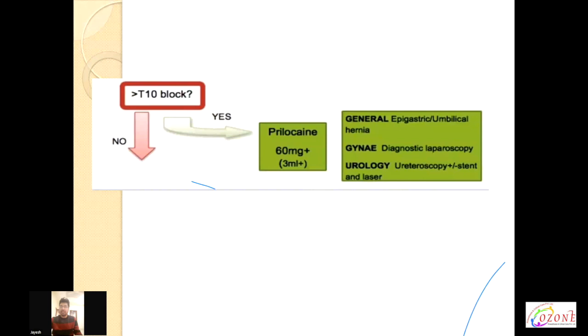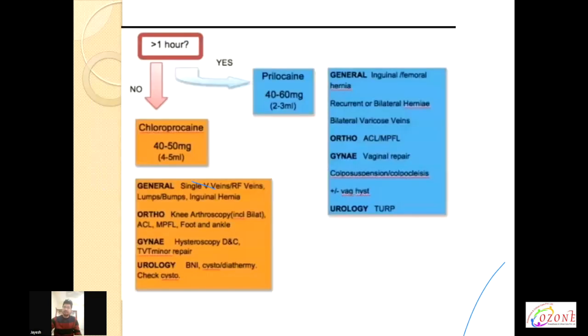Various surgeries like epigastric or umbilical hernia, gynecological procedures like diagnostic laparoscopy, and uro procedures like urethroscopy with stenting, where more than a T10 block is required, we can use prilocaine with a little higher dose. In terms of duration of surgery, if surgery is lasting for more than 1 hour, then prilocaine 40 to 60 milligram, that is 2 to 3 ml, can be used, or bupivacaine 2 to 2.5 ml, with or without opioids.